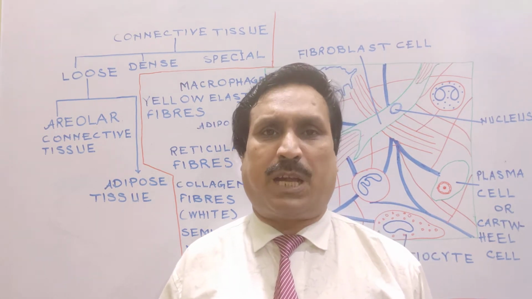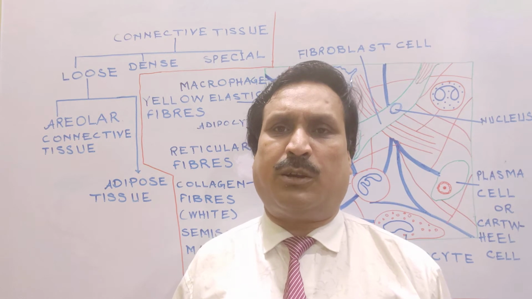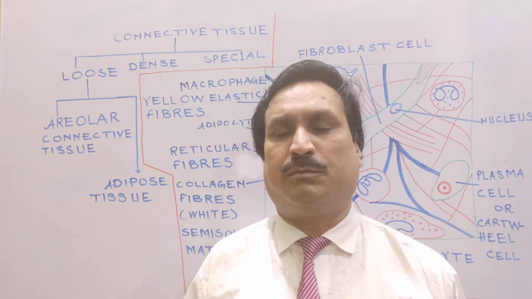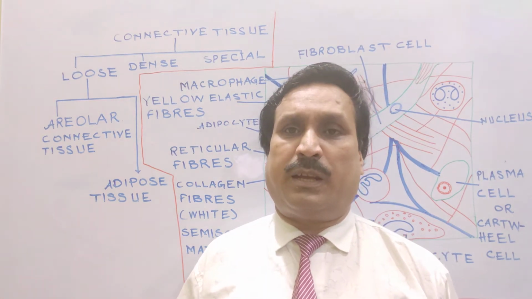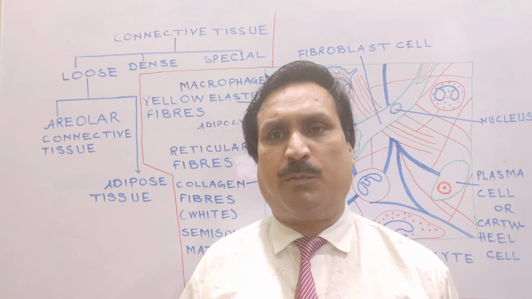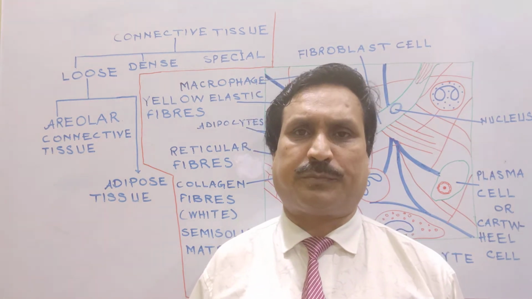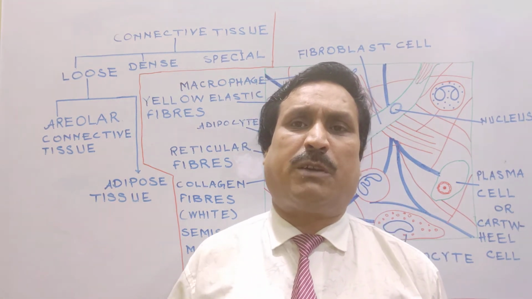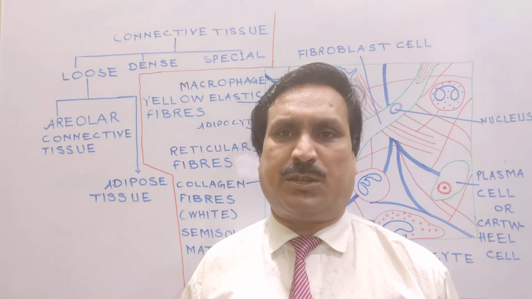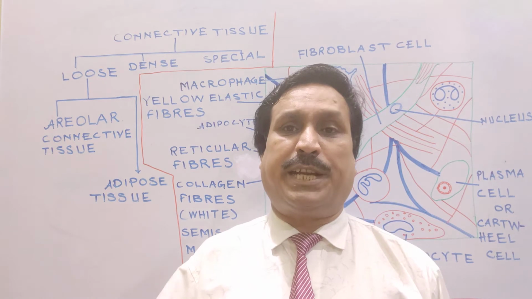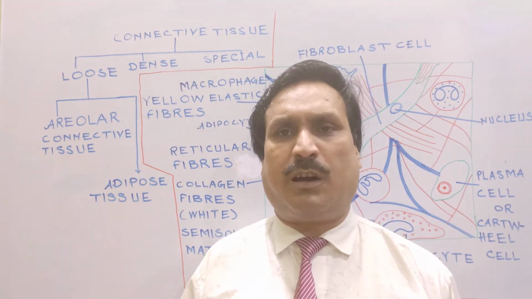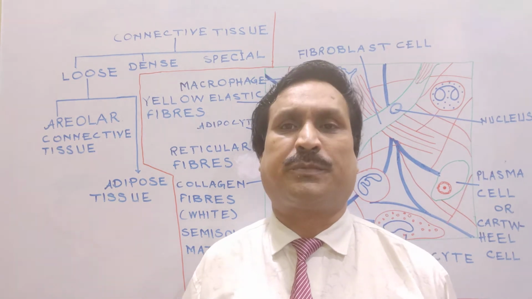The second type of fibers are yellow elastic fibers. Yellow elastic fibers are branched fibers and are elastic in nature and are formed of elastin protein. A third type of fiber is also present in the matrix of connective tissue, that is reticular fiber. Reticular fibers are formed of reticulin protein.